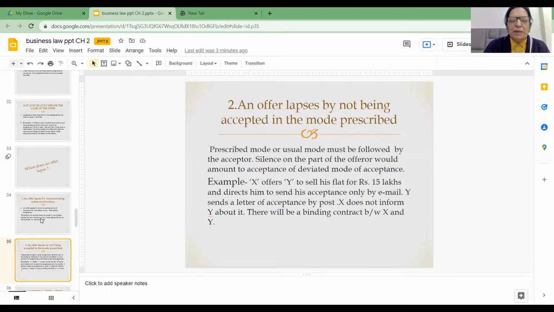Here the example is before you. X offers to Y to sell his flat for rupees 15 lakhs and directs him to send his acceptance only by email. But what has Y done, friends? Y has sent his letter of acceptance by post. X does not inform Y about it.